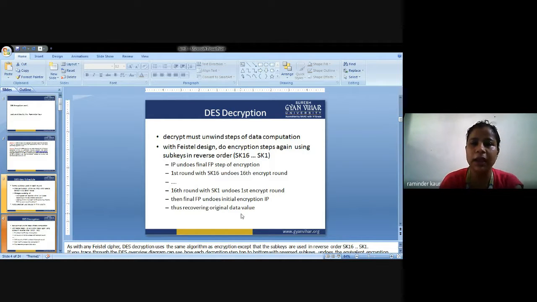In this way, the whole process is repeated in the form of rounds, and in the rounds there are several operations that will be performed. Then the final permutation undoes the initial permutation IP. So in the end we receive the 64-bit block, thus recovering the original data value.